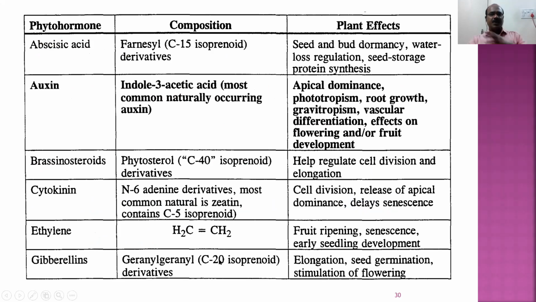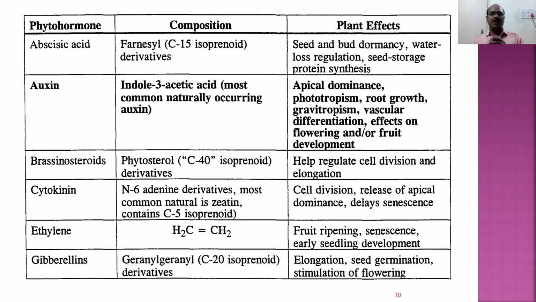If you club them together, abscisic acid, its composition is isoprenoid. What is its major function? It is responsible for seed and bud dormancy. Seed dormancy, I just now told, is the prevention of seed from germinating. It regulates water loss by closing the stomata. It is responsible for seed storage, dormancy. It helps protein synthesis.